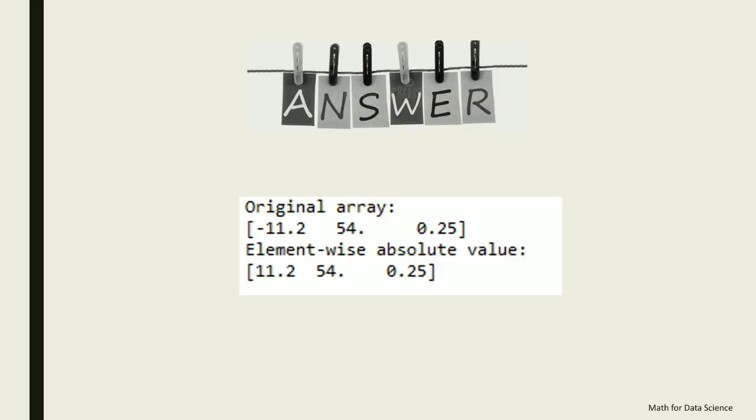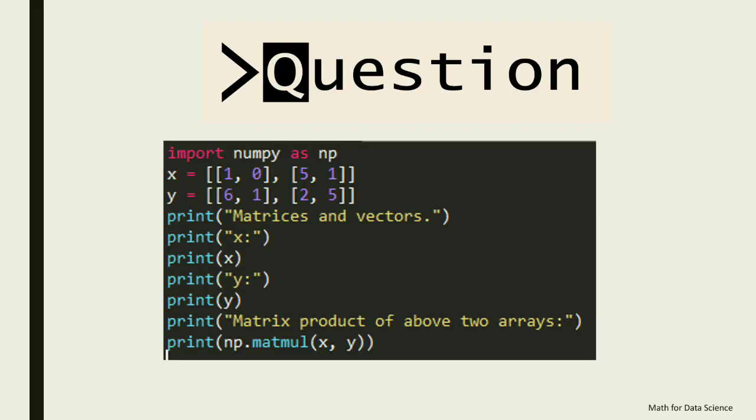Time's up. My answer comes out to be this way. Absolute value means we are not having any type of negative in that. Let's move to the next question.